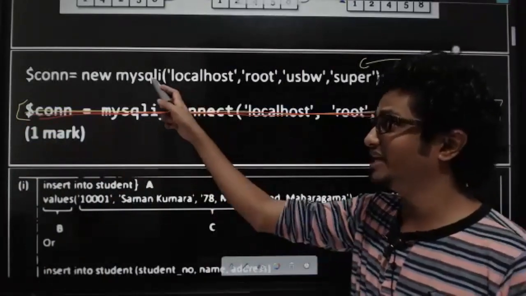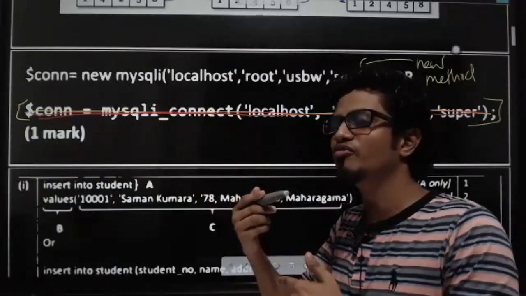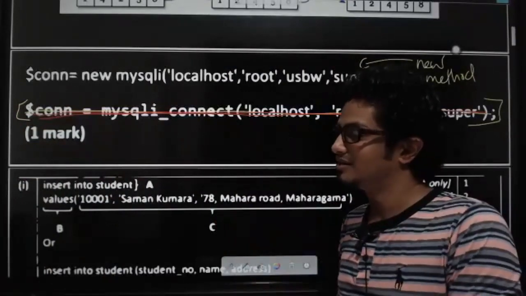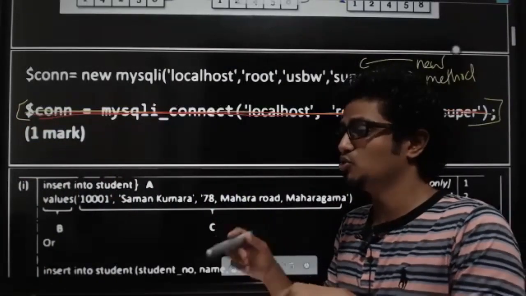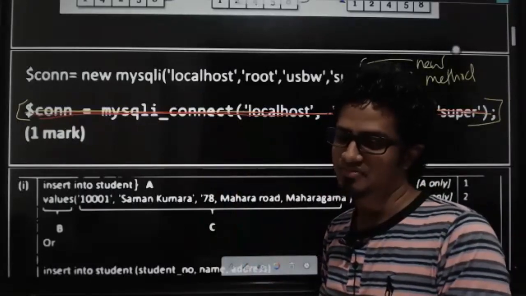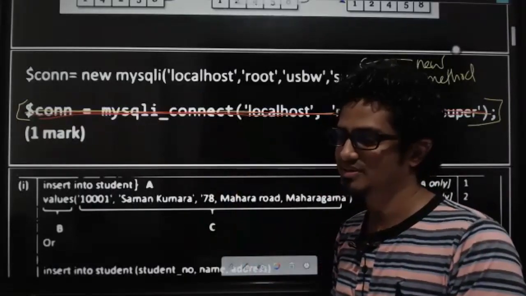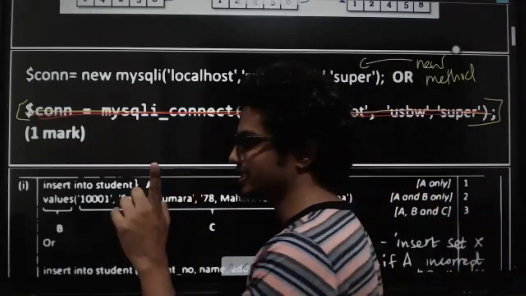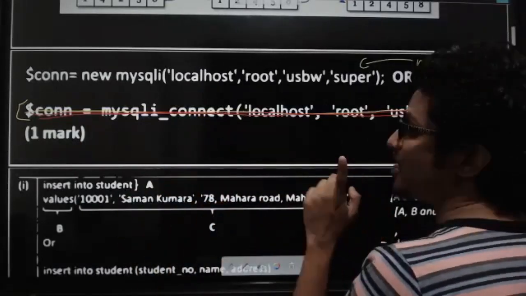MySQLi also means the improved version of MySQL. Because earlier it was just MySQL, but now it's MySQLi, the improved version of MySQL. Perfect. Awesome. Then, going to the next one.